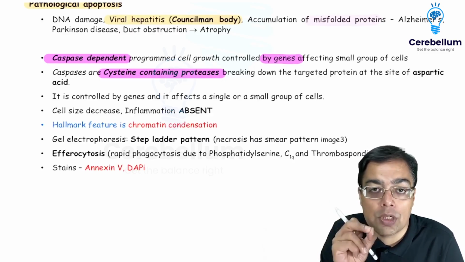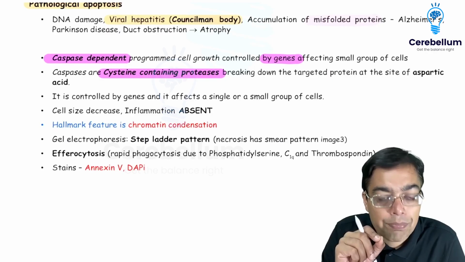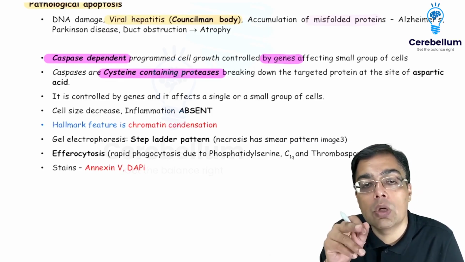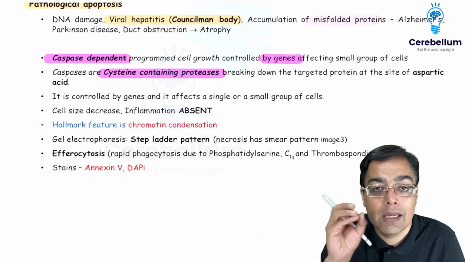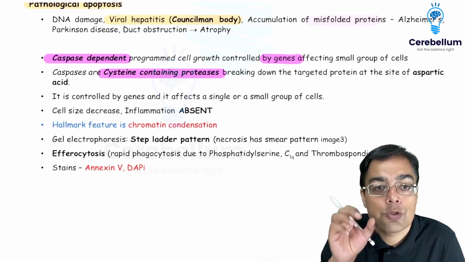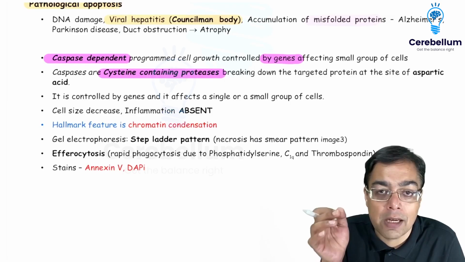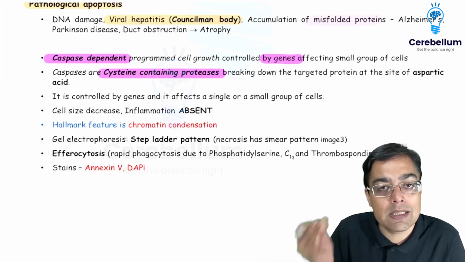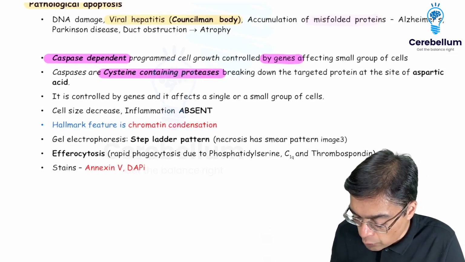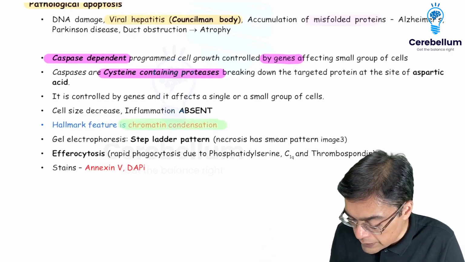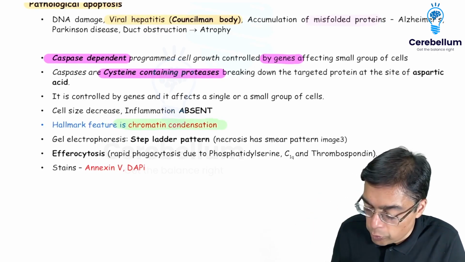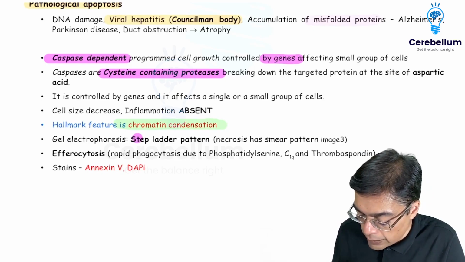Enzymatic destruction of the cell is classically associated with necrosis. Damage to the organelles is again classically seen in necrosis. When we are talking about the differentiation in cell size, in necrosis the cell size increases. In apoptosis, the cell size decreases. Alright, so that's an important thing. Inflammation can be one differentiating factor. Inflammation is present in necrosis. It is absent in apoptosis. What is exactly the hallmark feature for apoptosis? That is chromatin condensation. Because of the activation of caspases, nucleic acids break down and give you a classical pattern, which is given the name of a step ladder pattern.